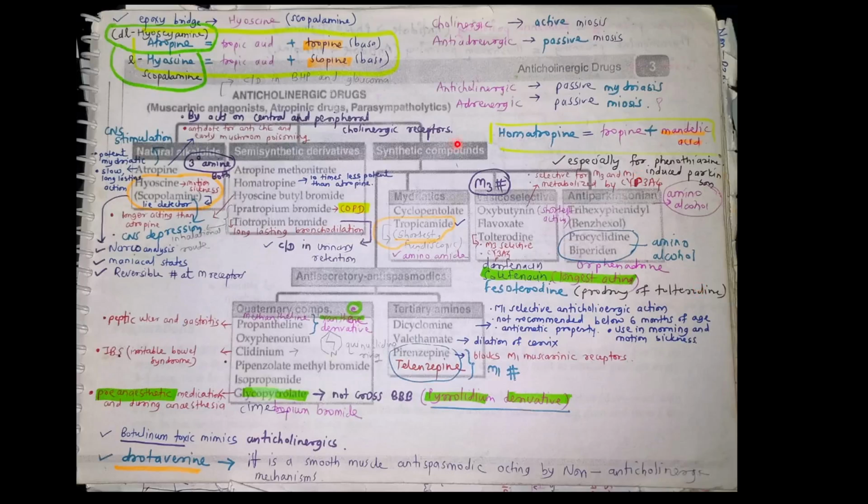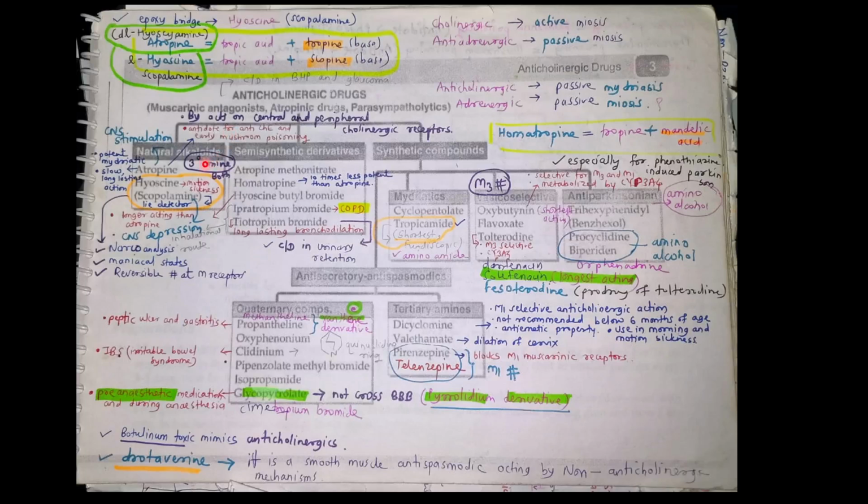Then see, there is an epoxy bridge. The epoxy bridge is present in hyoscine, which is also known as scopolamine. Then atropine is DL-hyoscyamine. L-hyoscyamine is scopolamine. Both have tropic acid, so the only difference is that in atropine there is a tropine base and in hyoscine there is a scopine base. So this is important.